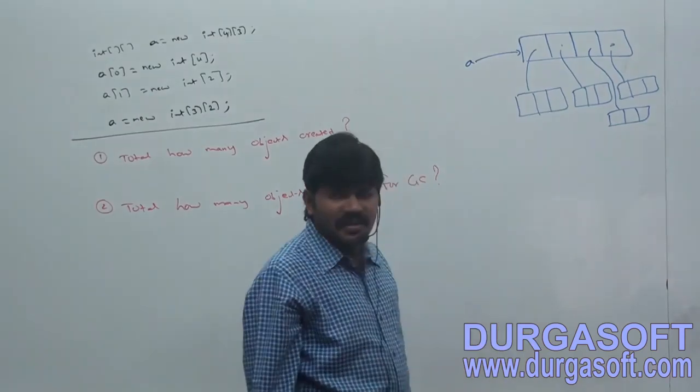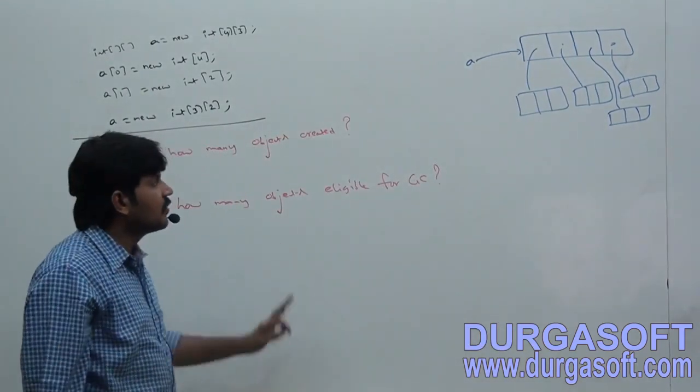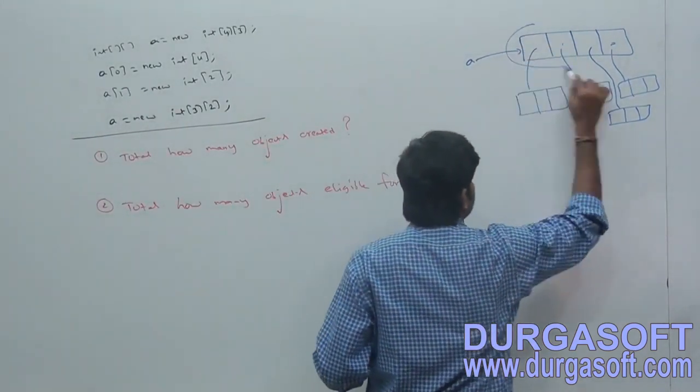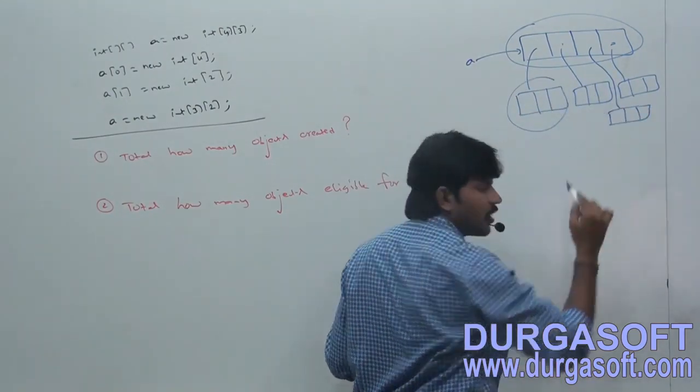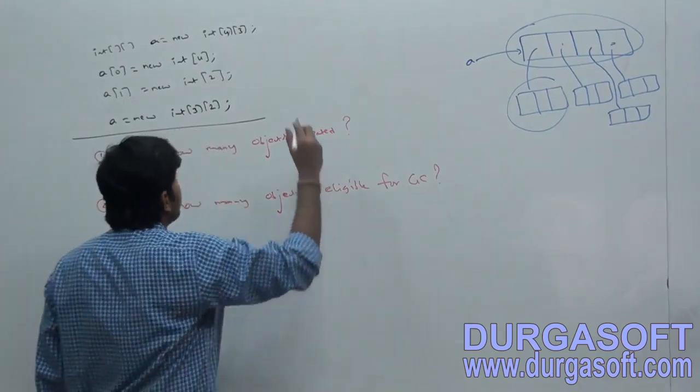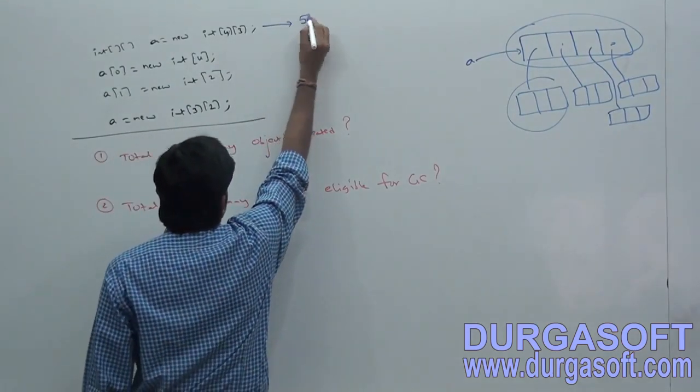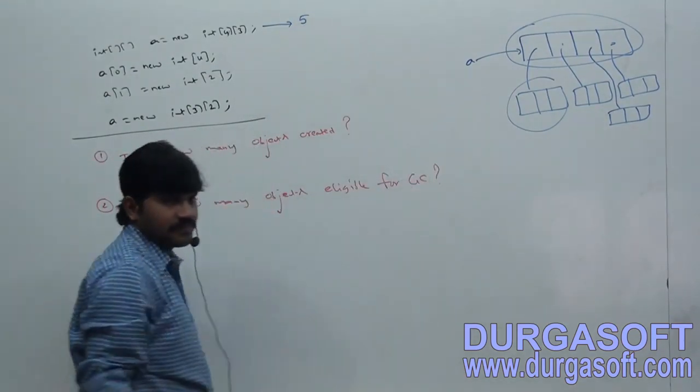How many objects got created? First line. Do you know it is one object? It is one object. Total how many objects got created because of the first line? 5. 1, 2, 3, 4, 5.